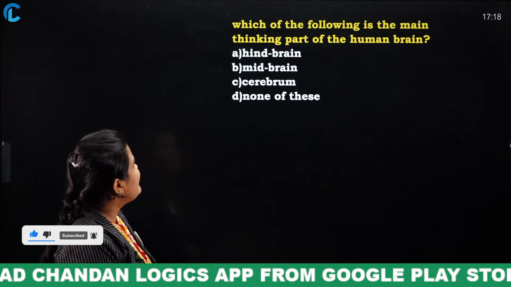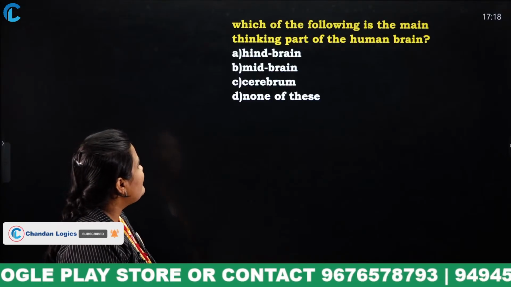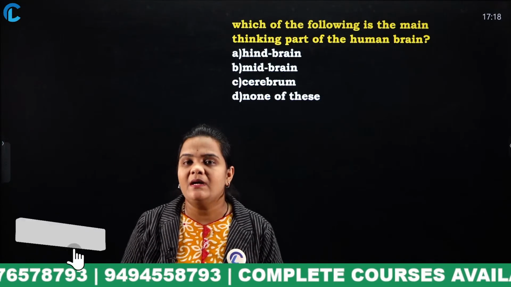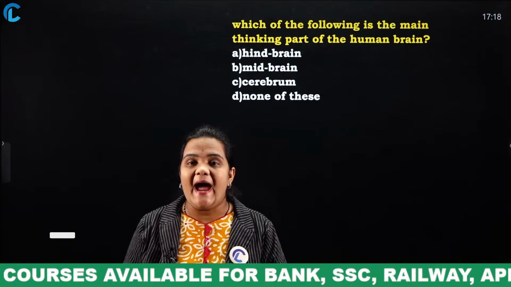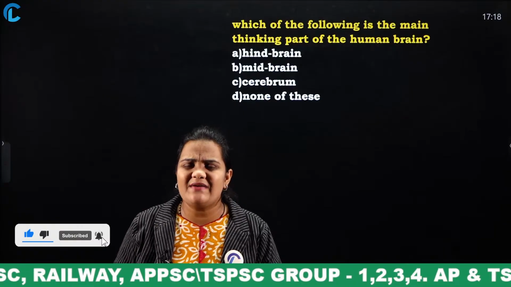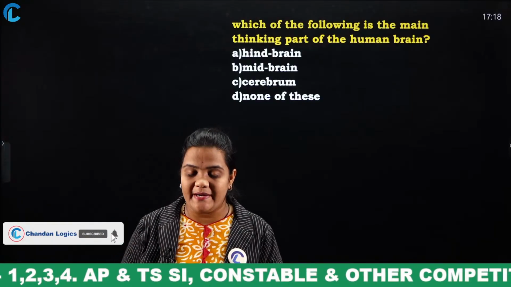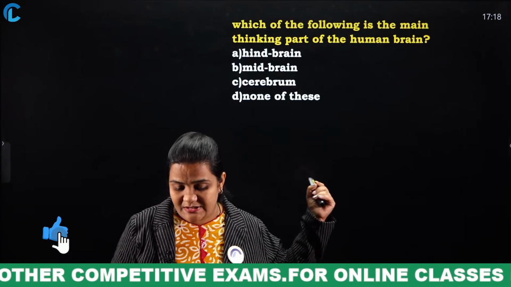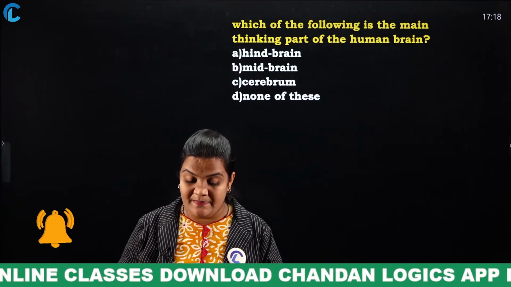Which of the following is the main thinking part of the human brain? Hindbrain, midbrain, cerebrum, none of these. We have three parts of the brain: cerebrum, cerebellum, medulla oblongata. In the forebrain, the cerebrum will be there, and in the hindbrain, the cerebellum and medulla oblongata will be there. What is the function of the cerebrum? What is the function of the cerebellum? And what is the function of the medulla oblongata? If you know, mention your answers in the comment section. Before that, all of you mention this answer in the comment section.